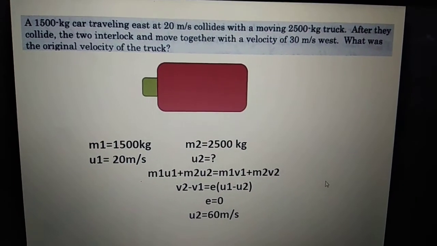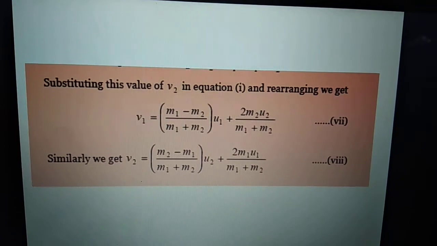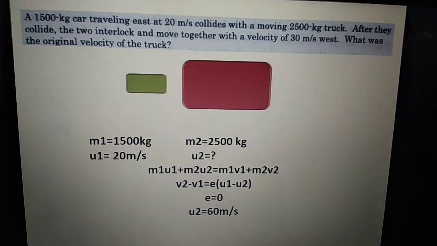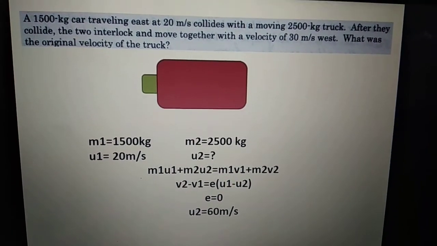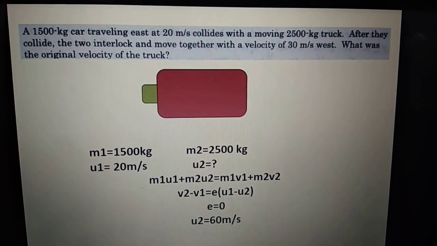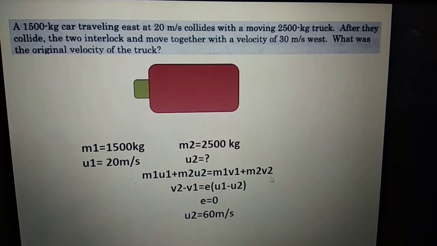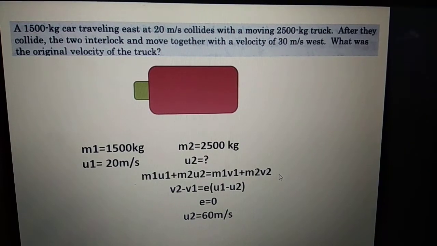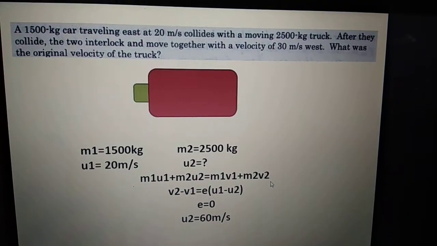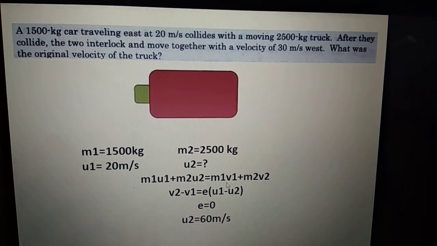Now in this particular question, we cannot use our simple formula, this one. Why? Because we do not know the value of u2. We have to calculate u2. So instead of that, we will use something called the coefficient of restitution, which is given by the symbol E. Firstly, we will apply the principle of conservation of linear momentum, because that is true for both elastic as well as inelastic collision. So I will write m1 u1 plus m2 u2 equal to m1 v1 plus m2 v2.